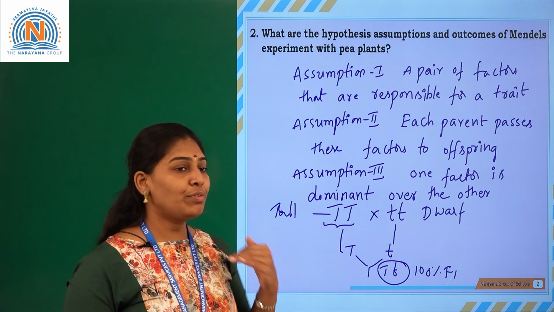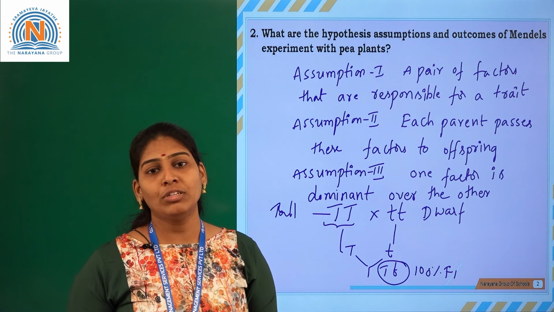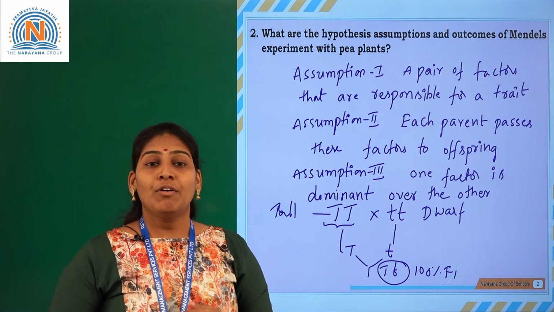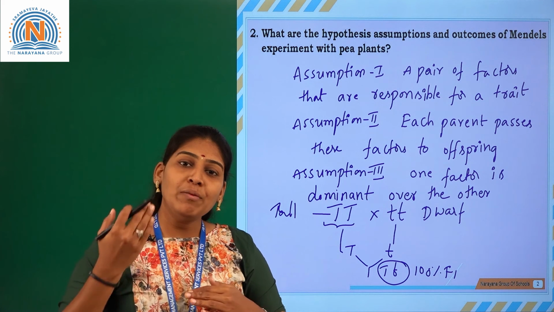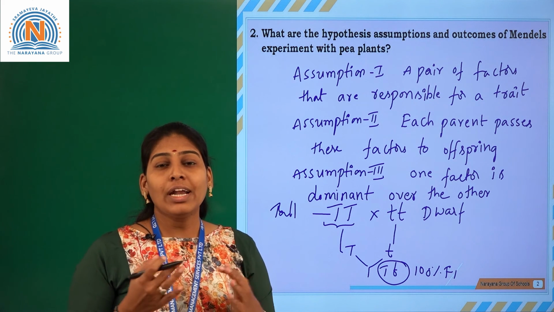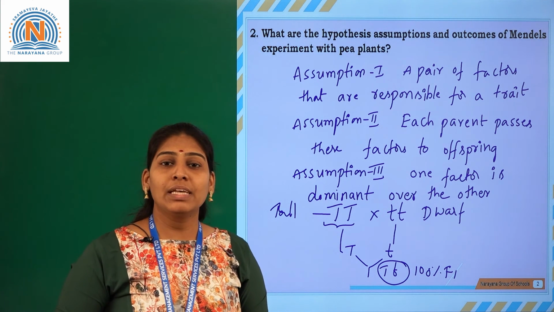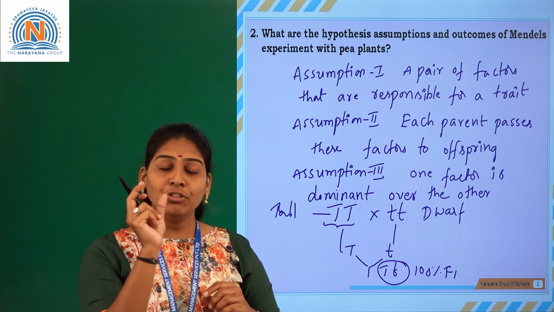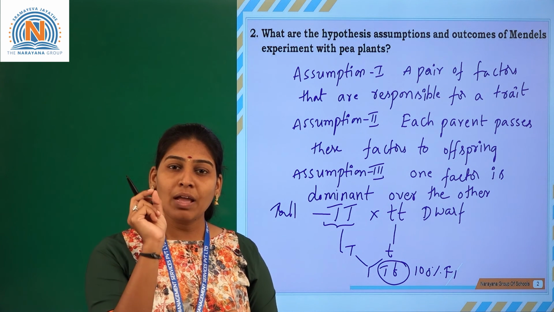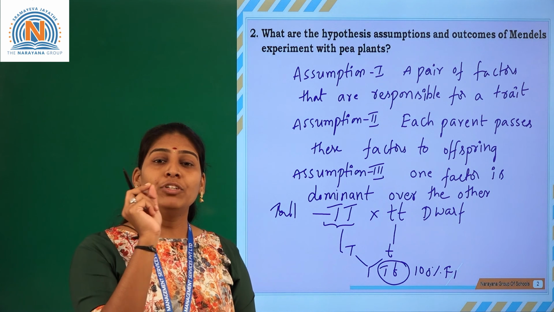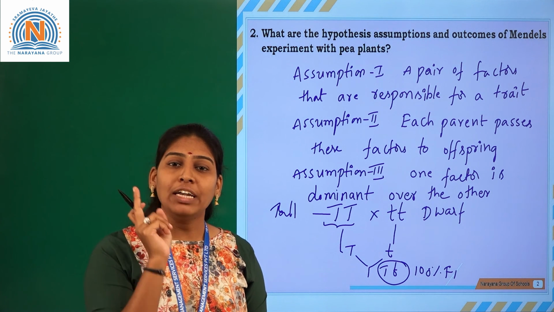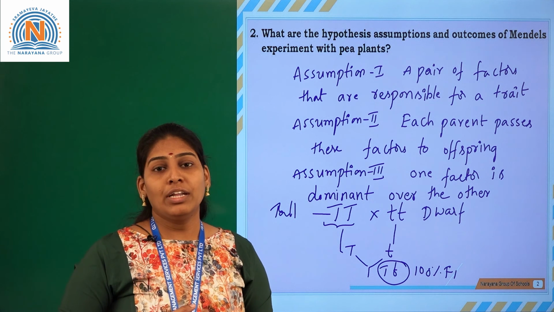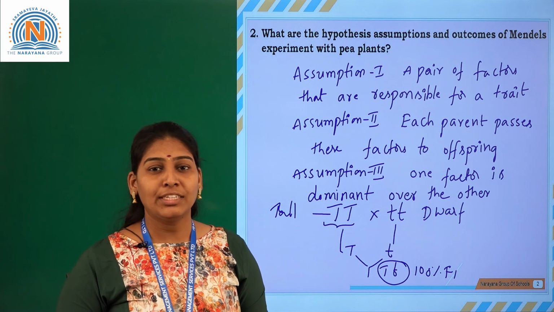When you go to the dihybrid cross, the law of inheritance is that when more than one pair is inherited, they assort independently. You can see that example in the dihybrid cross. In each F2 generation, you can see capital R, capital Y, each consisting of only one character, independent of the other ones. That is the law of independent assortment.